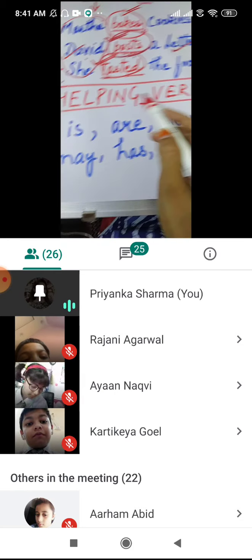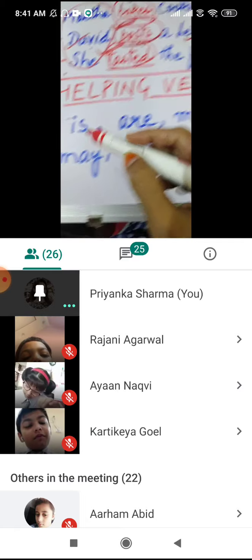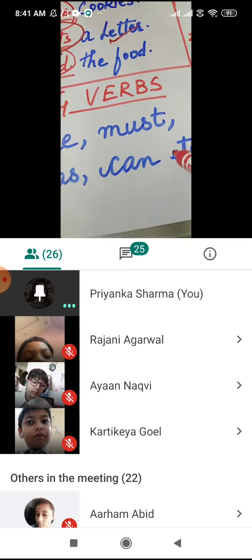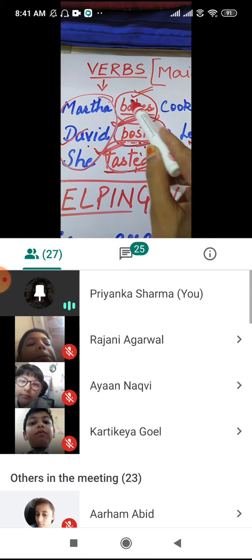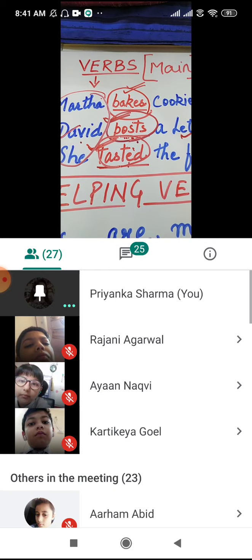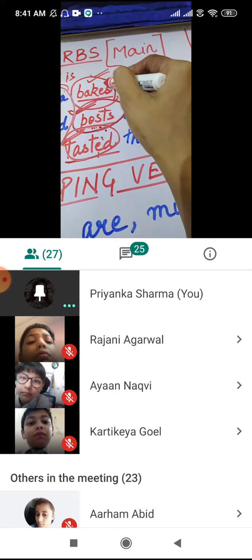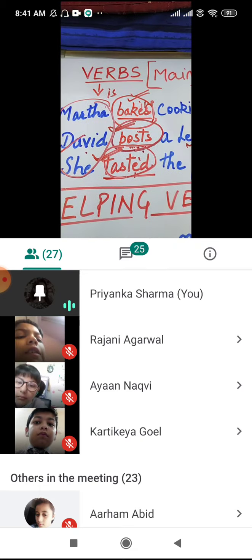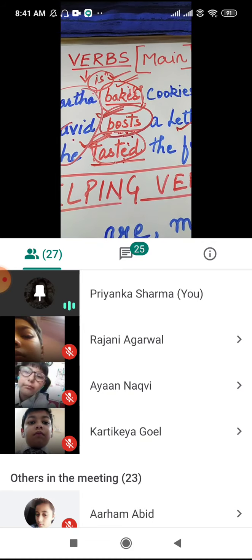All right, now we are going to study about helping words. As I told you, the small words that is, are, must, may, has, can, these words are placed before the main verb. Now if I say Martha is baking cookies, yes, Martha is baking cookies. So now this will be a helping verb.